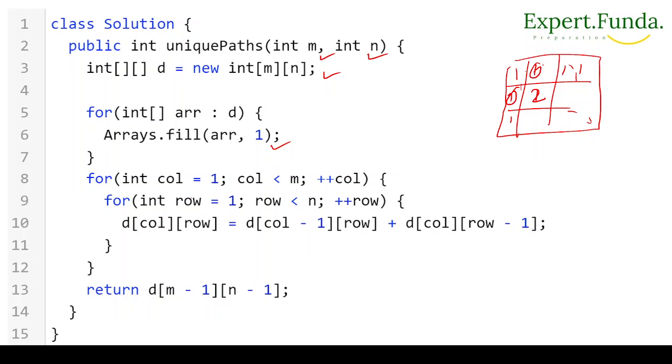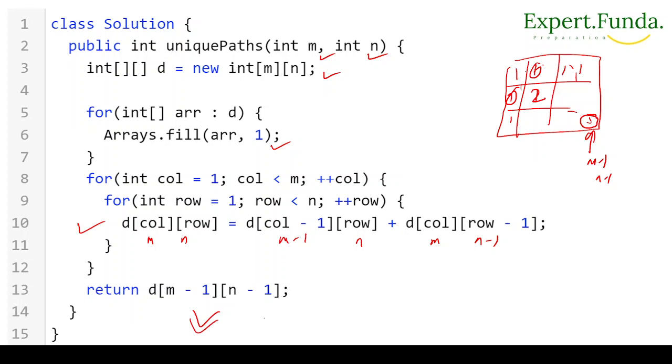So this is done. Now what will happen, we'll start from column 1 to m and row 1 to n. So dp of m minus 1 and n, and this will be m and n minus 1. And this is our m and n. You can find this m and n using this formula, and you can calculate it up to m minus 1 and n minus 1 at the last. Whatever data we have, this value is called m minus 1 and n minus 1. So we will return this data, and this will give you the unique paths.